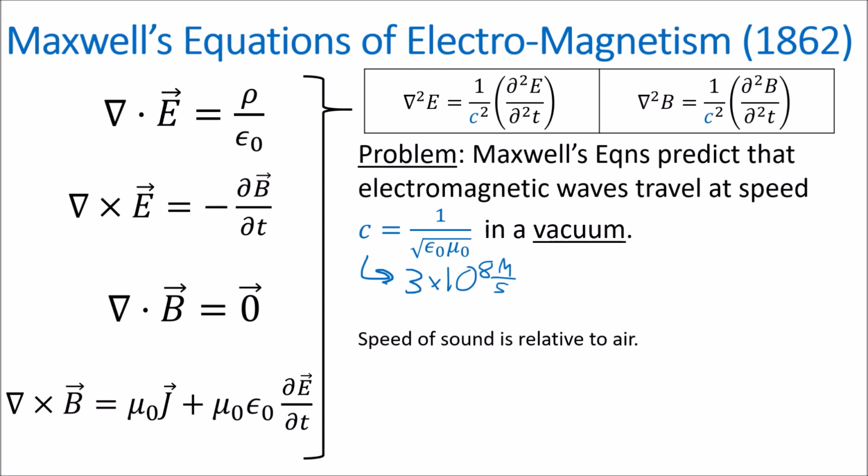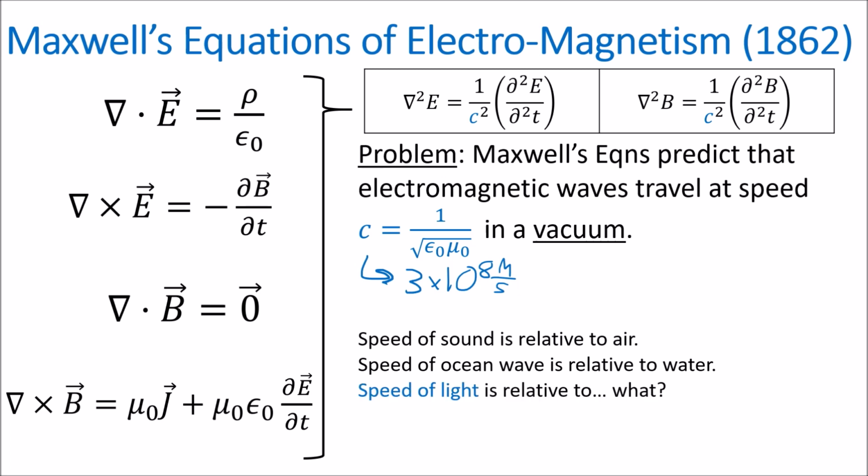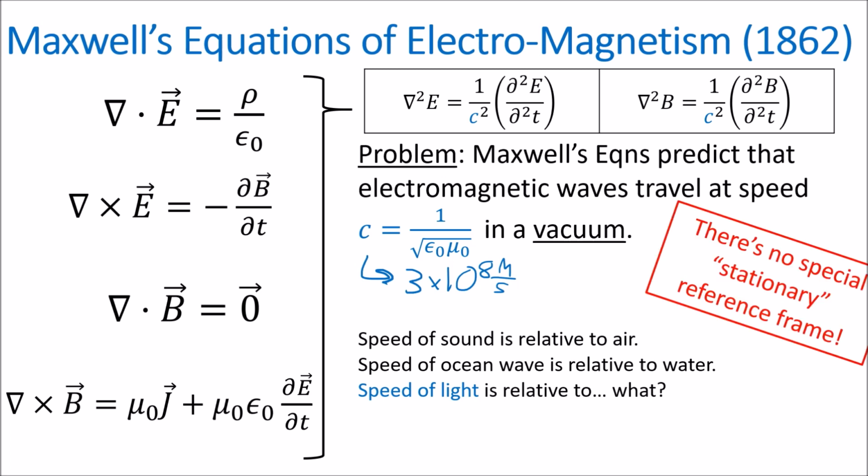Now, we know that the speed of sound waves can be measured relative to air particles. And we know that the speed of ocean waves can be measured relative to water particles. But what is the speed of light measured relative to if it can travel in a vacuum? Remember, Galilean relativity tells us that there is no special stationary reference frame, and that all motion is relative to something else. So what are we measuring the speed of light relative to if it can travel in a vacuum, which is just empty space?